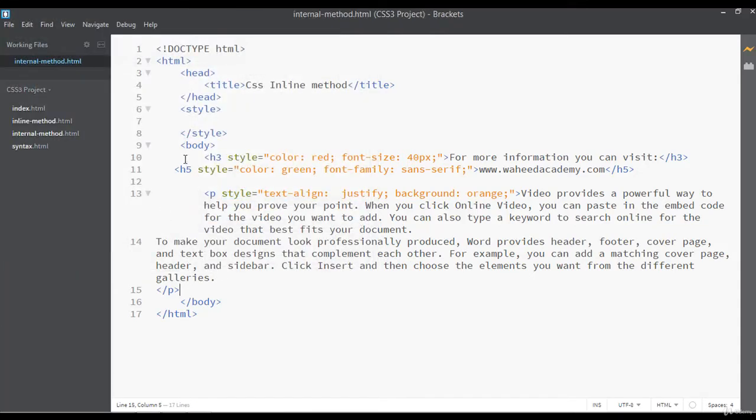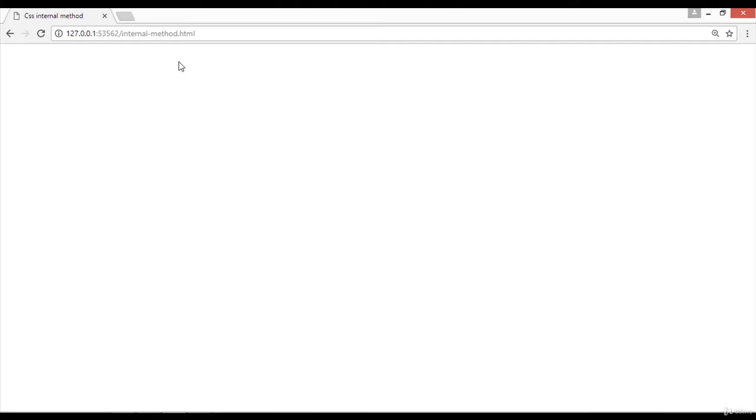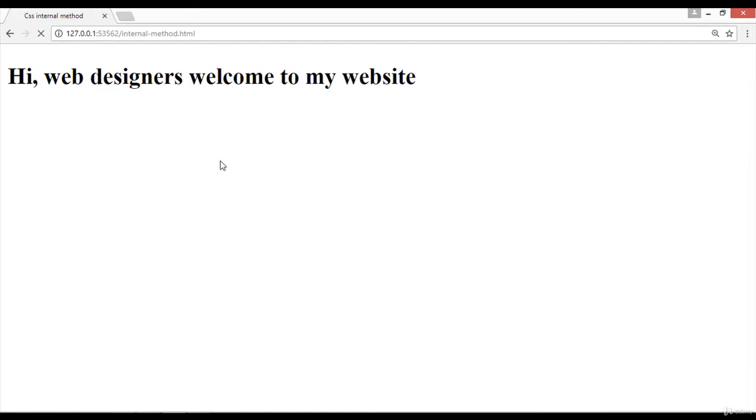Now I'm just going to remove all these from the body area and write CSS internal method. You can save and see the preview here on the browser. So you can see CSS internal method we have here. Suppose that we have a heading tag here, and here I'm writing: Hi web designers, welcome to my website, just something like this. You can save and press F5 to refresh. Hi web designer, welcome to my website.